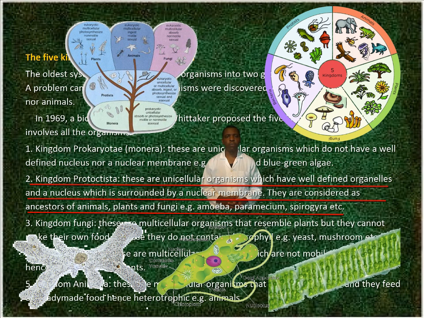2. Kingdom Protoctista. These are unicellular organisms which have well-defined organelles and a nucleus which is surrounded by a nuclear membrane. They are considered as ancestors of animals, plants, and fungi. Example, amoeba, paramecium, spirogyra, etc.